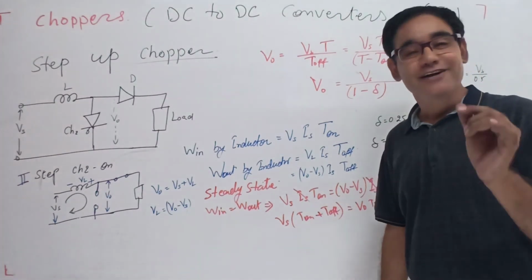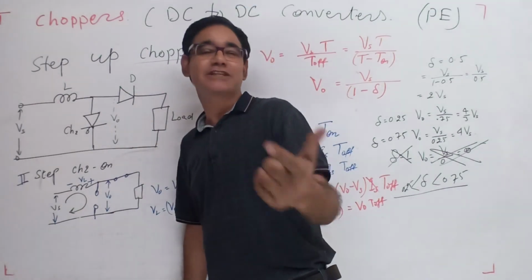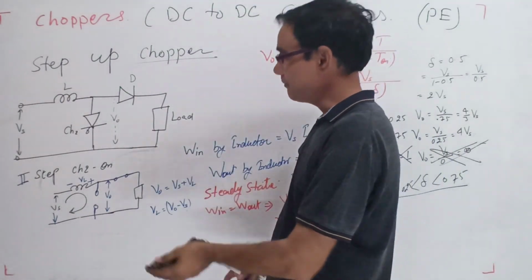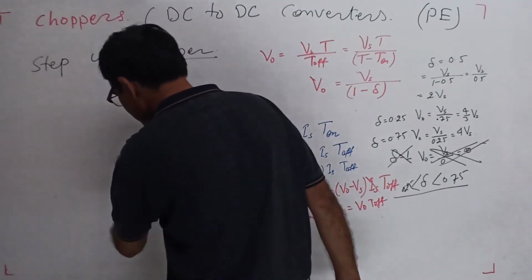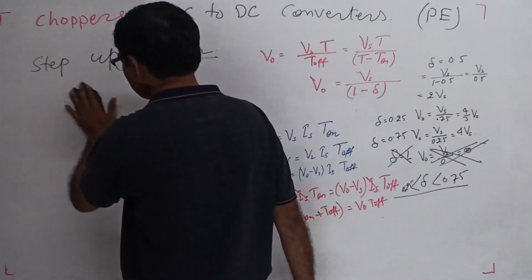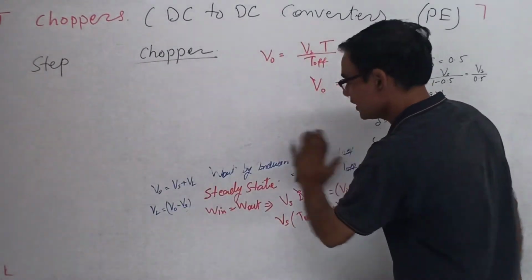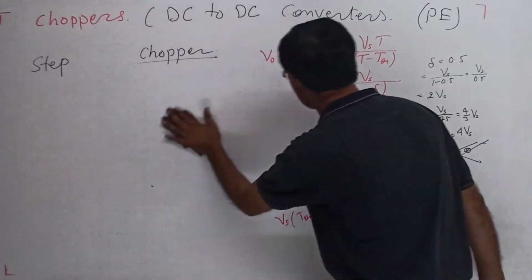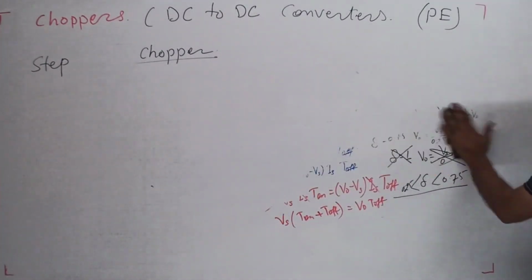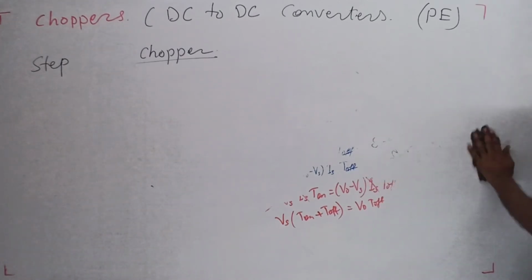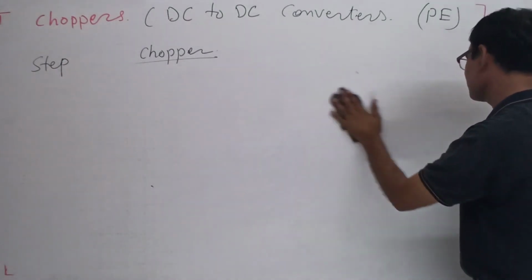Now there is a circuit that can do both things, it can step up and it can step down, depending upon our requirement. So we will study that circuit also. That is known as the step up down chopper, or buck boost chopper.